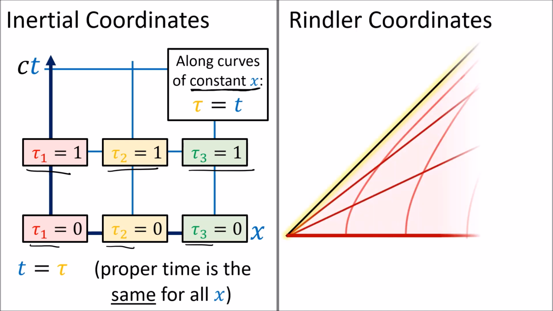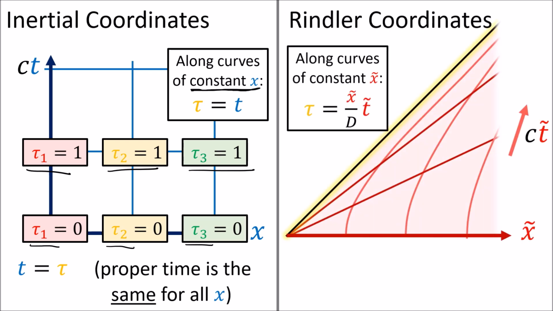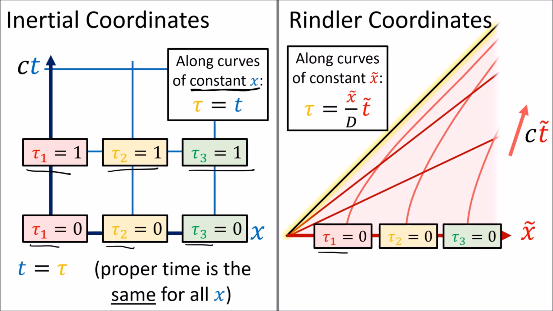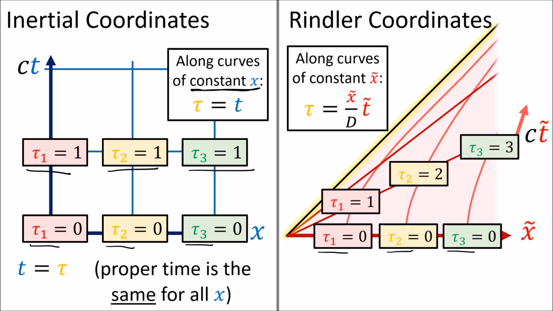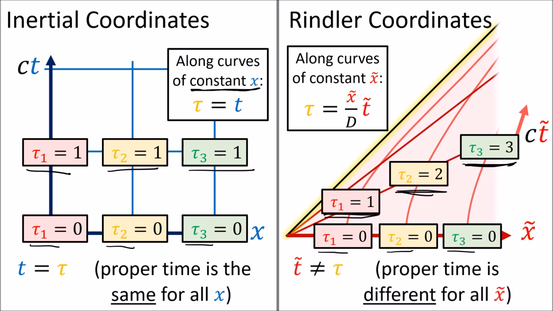However, in Rindler coordinates, we know that along curves of constant x tilde, the proper time along each curve depends on the position x tilde. So if we start clocks tau1, tau2, and tau3 at 0 at various positions, then at this next line of simultaneity, they will all read different times, because more proper time passes at larger x tilde positions. Clocks in Rindler coordinates will tick at different rates depending on their position, and so the coordinate time t tilde is not always equal to the proper time tau for a given location.